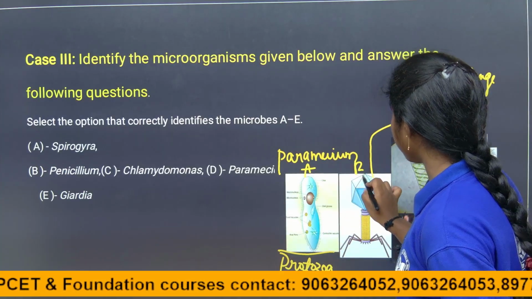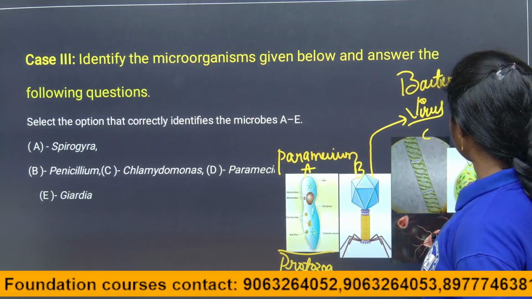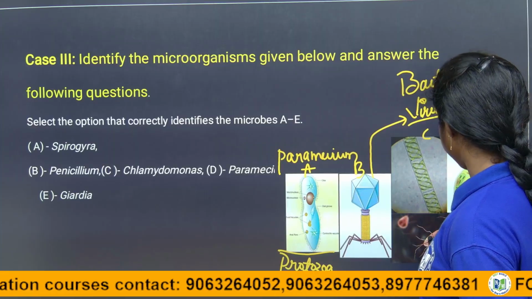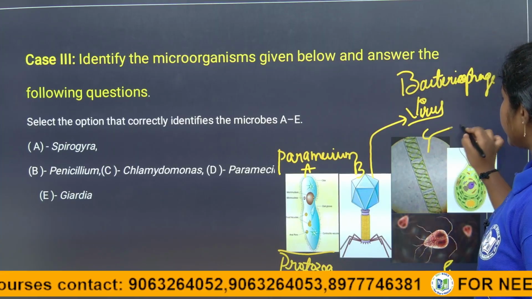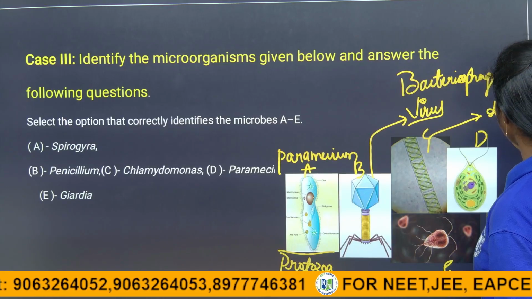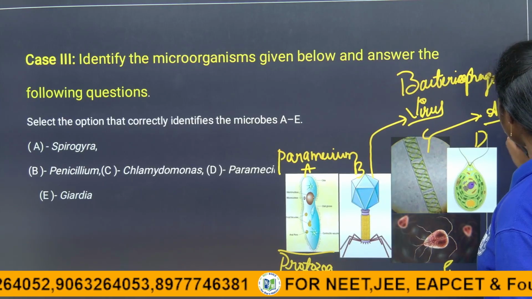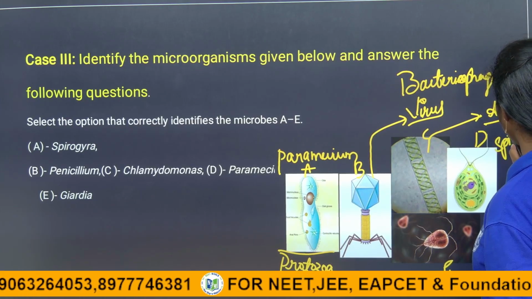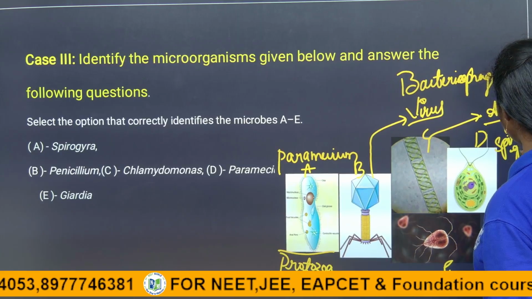Coming to it, this is A, this is B, this is C, this is D and this is E. See here, C is the algae, right? It is Spirogyra, a filamentous algae.